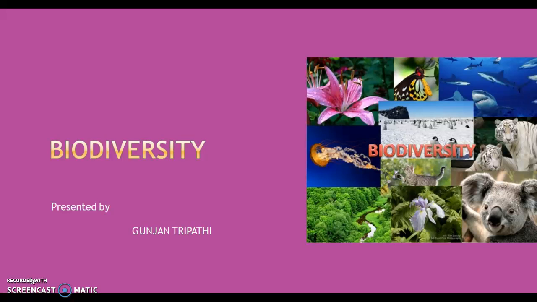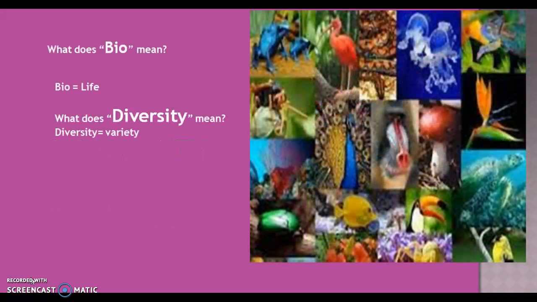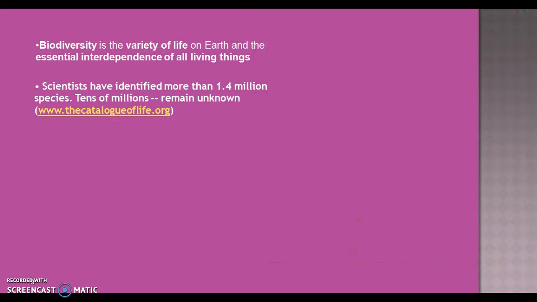Let's just start with the topic biodiversity. What does bio mean? As we know, bio simply means life. We can say bios means living things, no matter what we are talking about. It can be microorganisms, plants, and animals also. What does diversity mean? Diversity simply means variety. Now we can explain that biodiversity is the variety of life on Earth, the essential interdependence of living things.